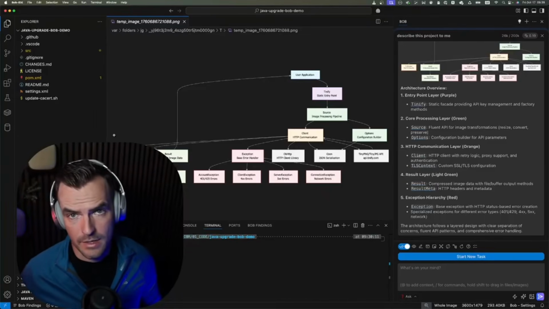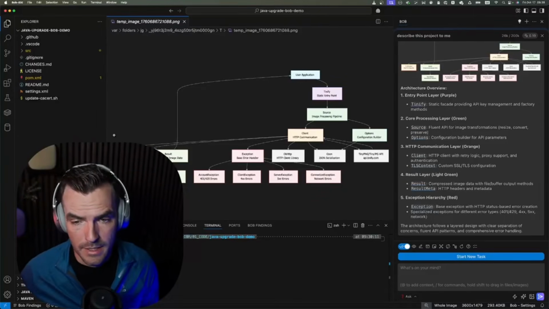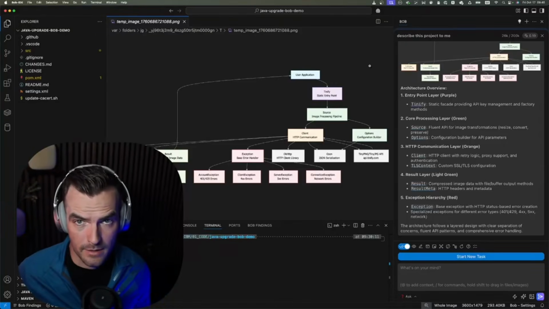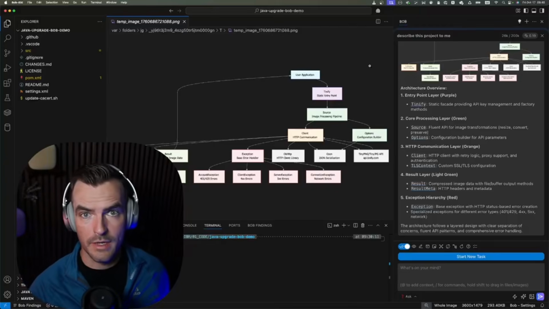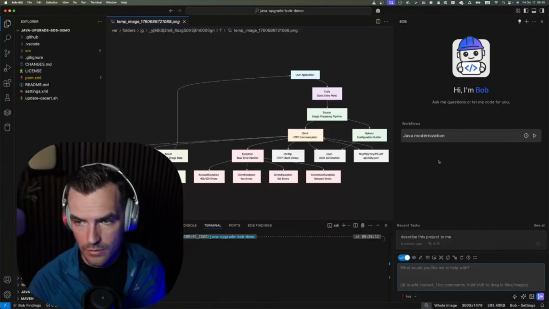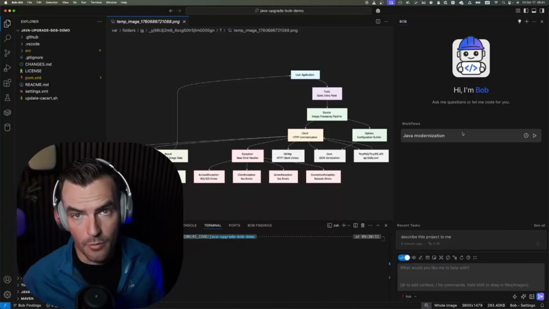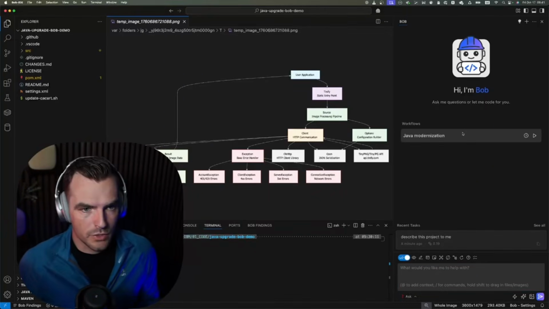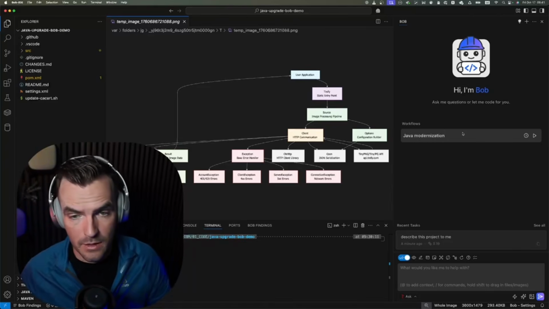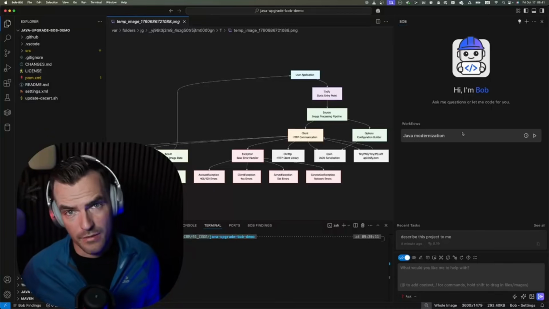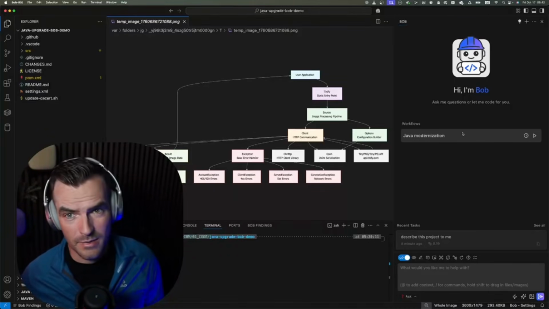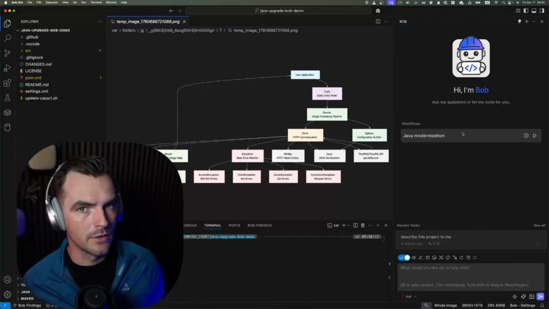But my task right now is not to change anything or add any new features, but to upgrade it from an old Java version to a new Java version. And unlike in the last example where we gave full control to the agent and let it go wild, here we are going to run a so-called workflow, and that uses an OpenRewrite recipe, which is a very rule-based way of upgrading Java in a very deterministic way from one version to the other. But if you've ever used frameworks like that, you know they get you like 70% there. They do a lot, but it never works on the first try.